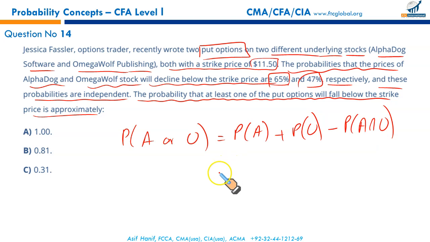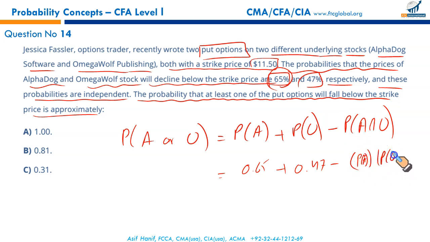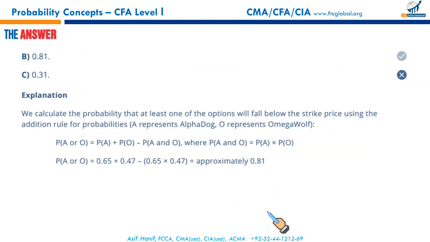So what you're going to do, probability of A 0.65 given of decrease plus probability of Omega 0.47 minus probability of both of these falling together, multiply, since they are independent, so simply probability of alpha multiply by the probability of omega. So it's simply going to be 0.65 times 0.47. So if you just solve this all, you will get your result, 0.81. B.